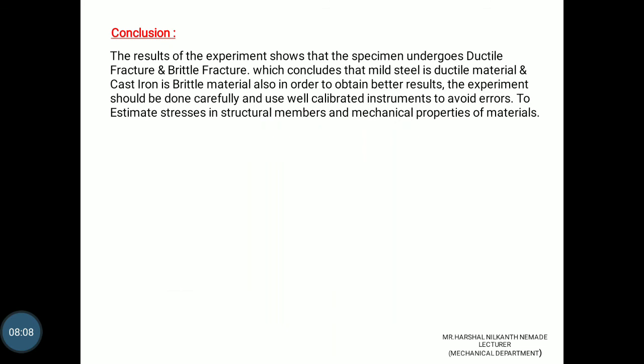Conclusion: the result of this experiment shows that the specimen undergoes ductile fracture and brittle fracture, which concludes that mild steel is a ductile material and cast iron is a brittle material. Also, in order to obtain a better result, the experiment should be done carefully and a calibrated instrument used to avoid errors, to estimate the stress in a structural member and the mechanical properties of the material.